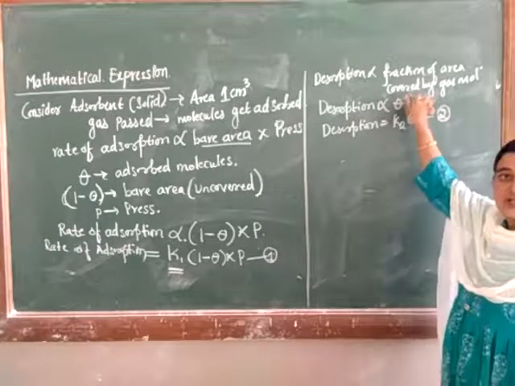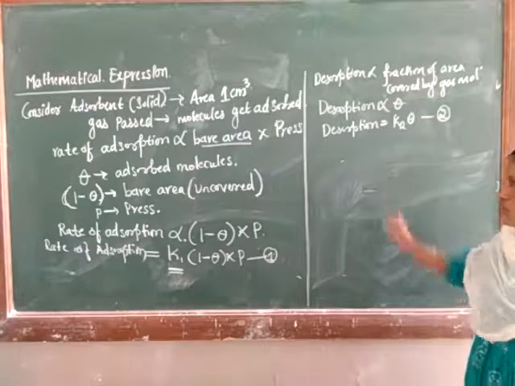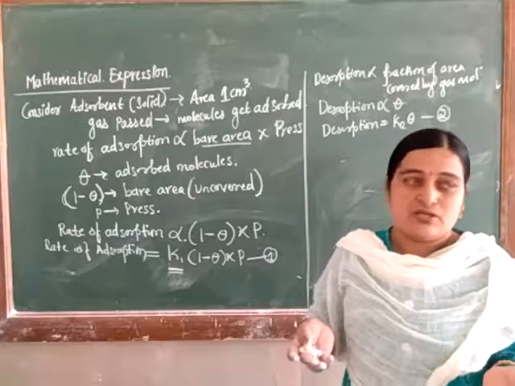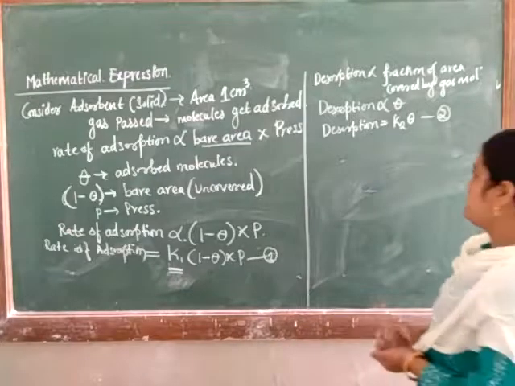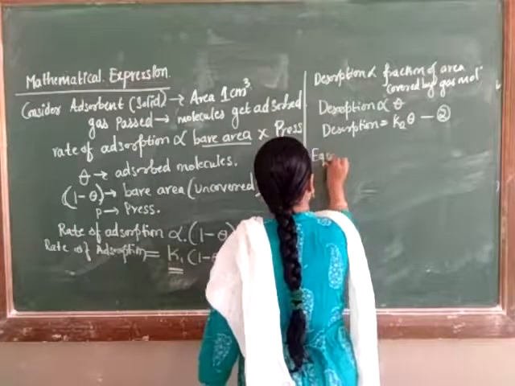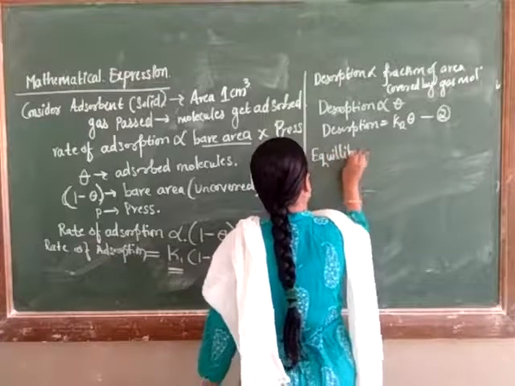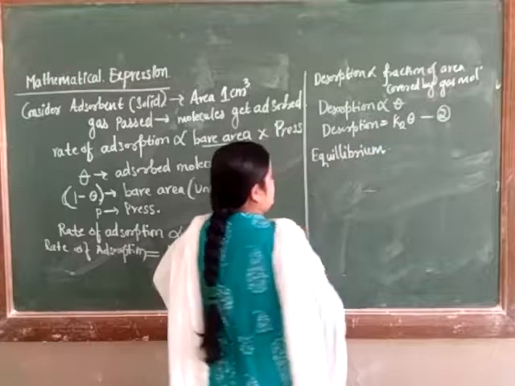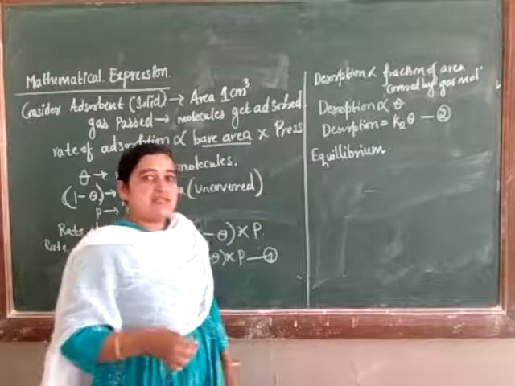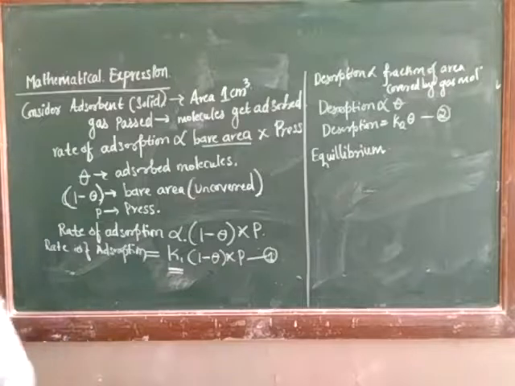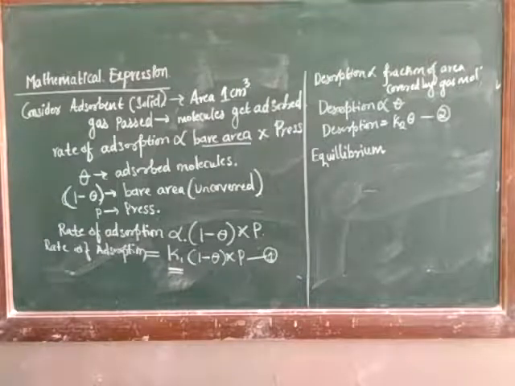Second, desorption, that is evaporation. The third point is the equilibrium between condensation and evaporation. At the equilibrium stage, the rate of adsorption is equal to the rate of desorption.